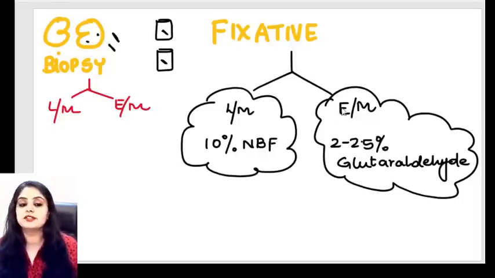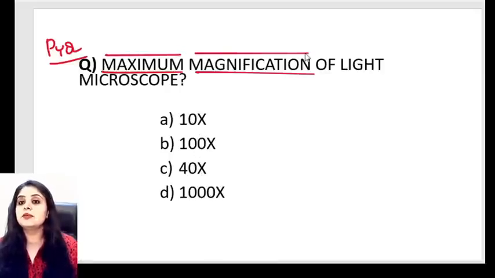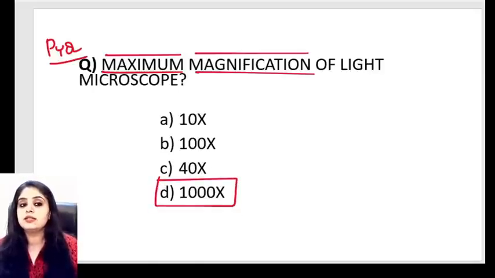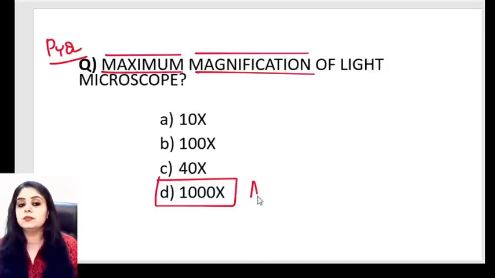Very, very important questions. Now that we've done the microscope, just a quick one or two questions to assess our knowledge. PYQ. Maximum magnification that you have of a light microscope: 10x, 100x, 40x, 1000x. So they've asked you the maximum magnification, and I think everyone knows, we've just done this, that you have to multiply the maximum of the objective lenses with 10. So 100 into 10, you get 1000x. That solves your question perfectly.